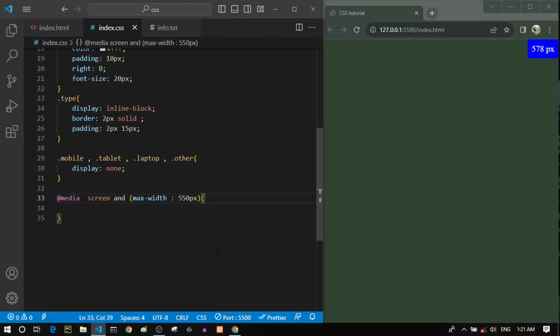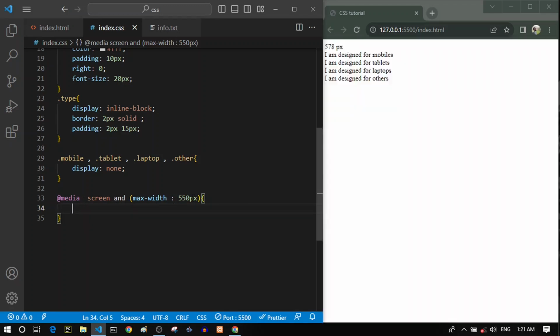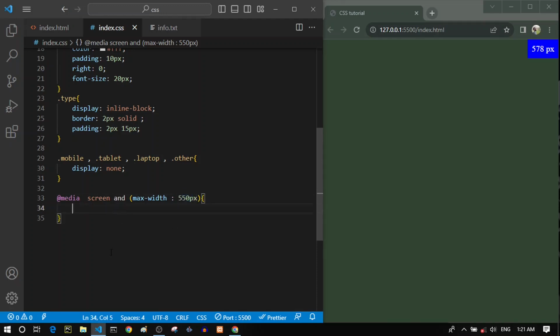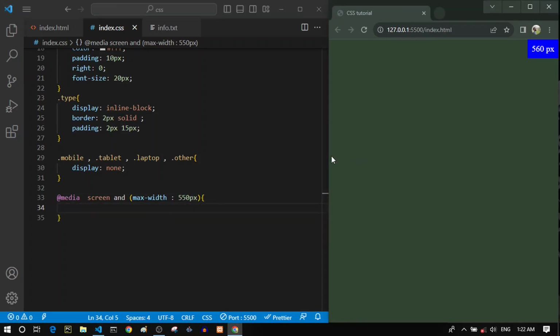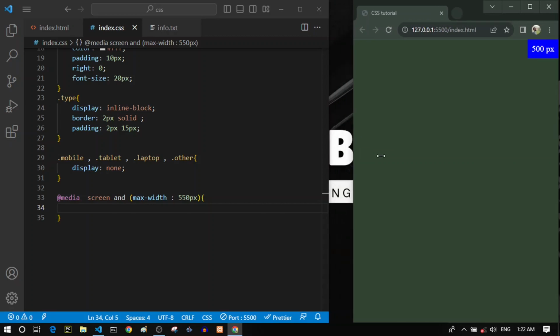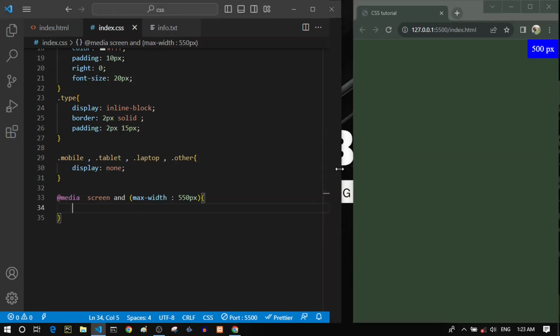So let's clear this. Right now we have written a correct media queries breakpoint. These are the styles that will be applied for the devices smaller than 550 pixels. So first let's make our browser thinner, 500 pixels.